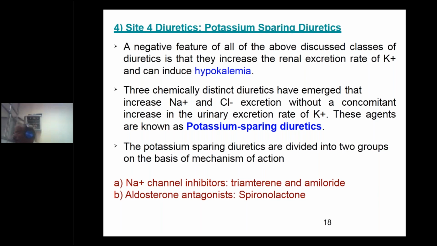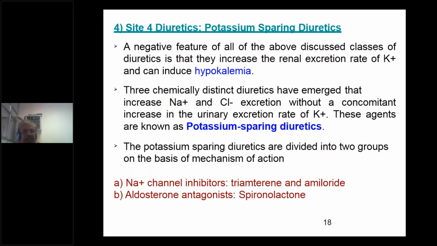Potassium is also essential for the human body or any living system. Excess removal of potassium causes a condition called hypokalemia, which may be associated with site 1, site 2 and site 3 diuretics. So you can overcome it by giving site 4 diuretics.